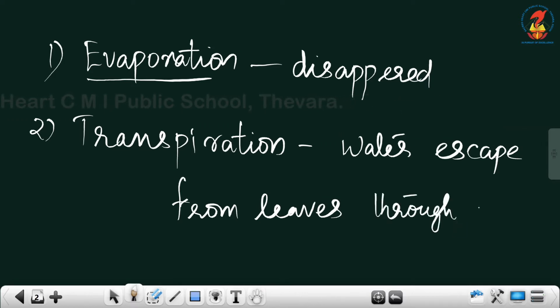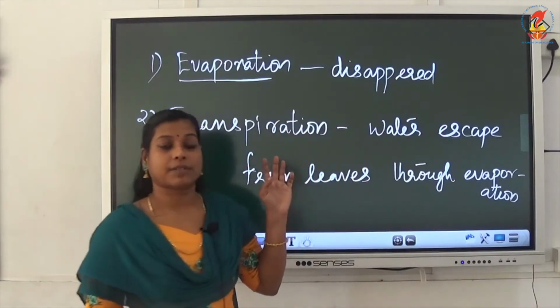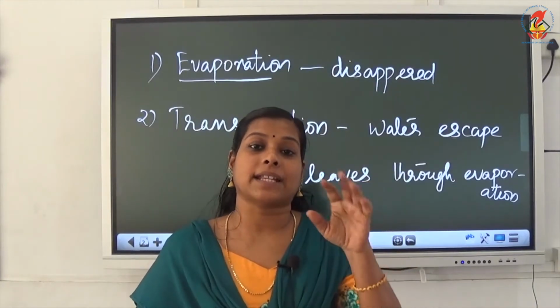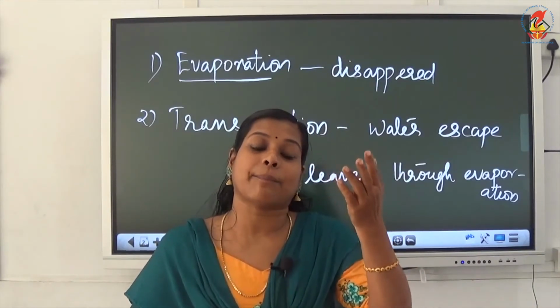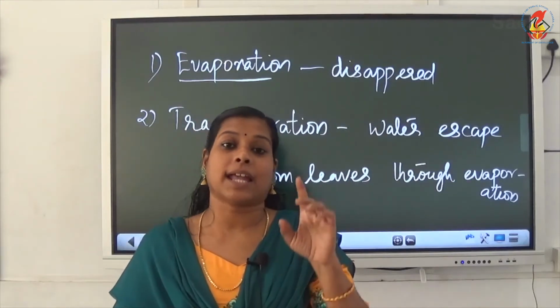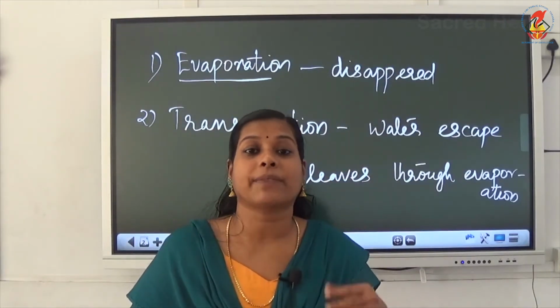That process is actually known as transpiration. So, that water is removed from the plants, it disappears from the plants by the process of transpiration, that is evaporation of water from the plants.